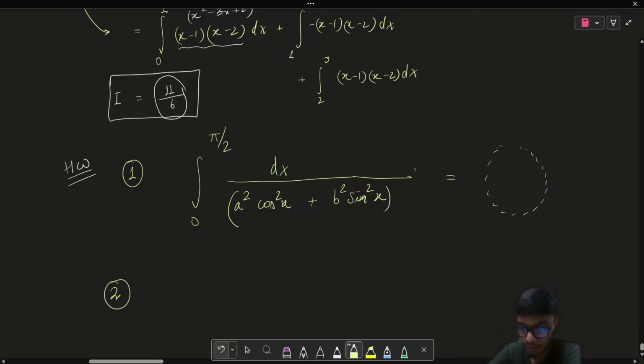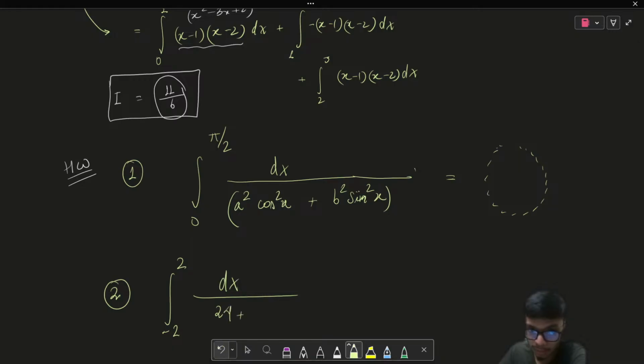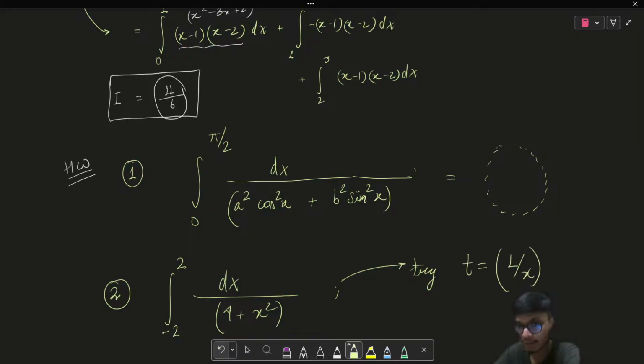And the second question I want you to solve is this question. Okay, please evaluate this integral from minus 2 to plus 2, dx upon 4 plus x square. First of all, please solve this question directly by using the formula. Secondly, try to use the substitution t is equal to 1 upon x. Please try to use the substitution over here, and tell me what is the answer.